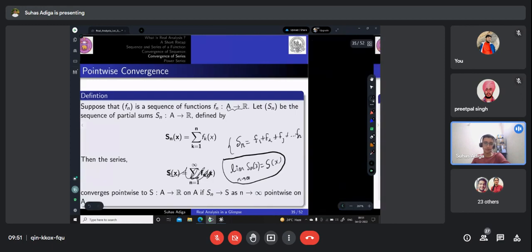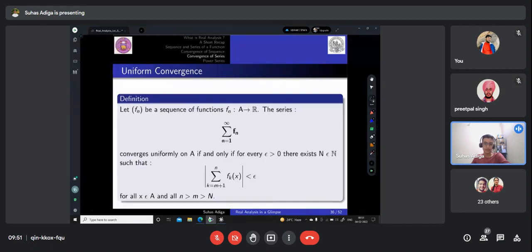Then for uniform convergence we again have the same condition. Just do not get confused by these terms. The series Sn converges uniformly to s if the absolute value of Sn of x minus s of x is less than epsilon, right?